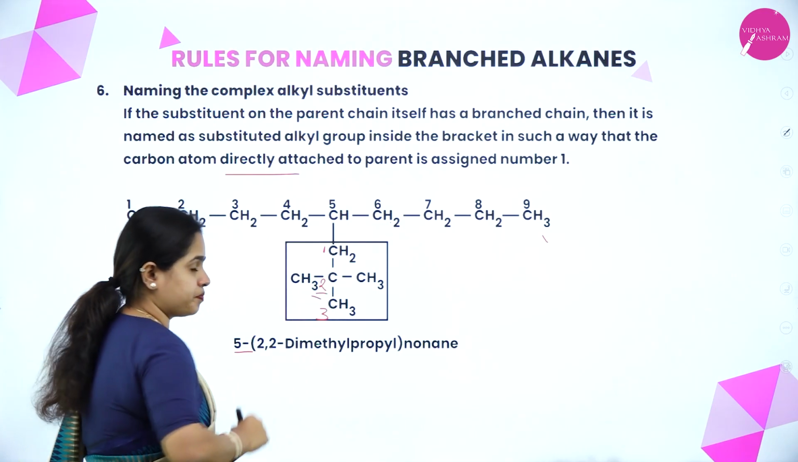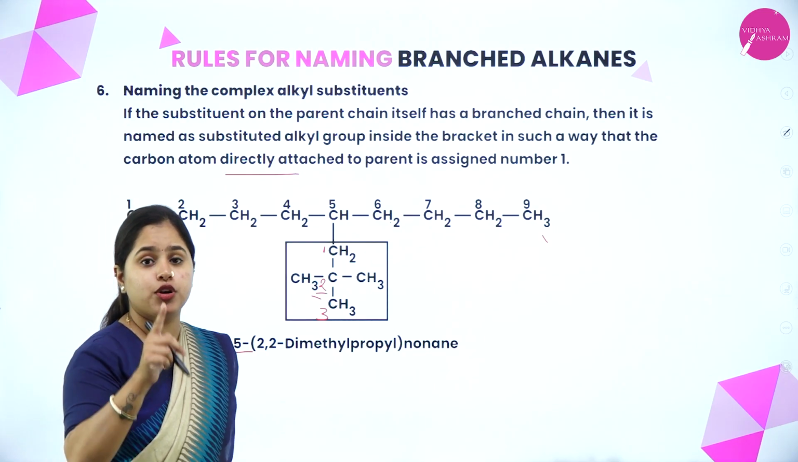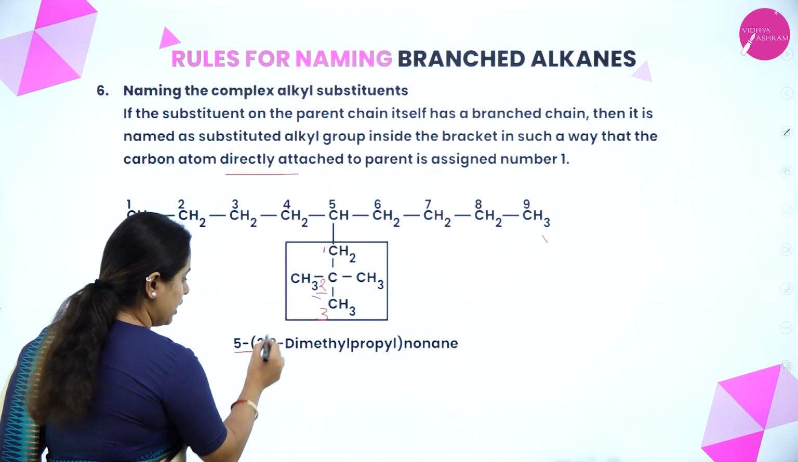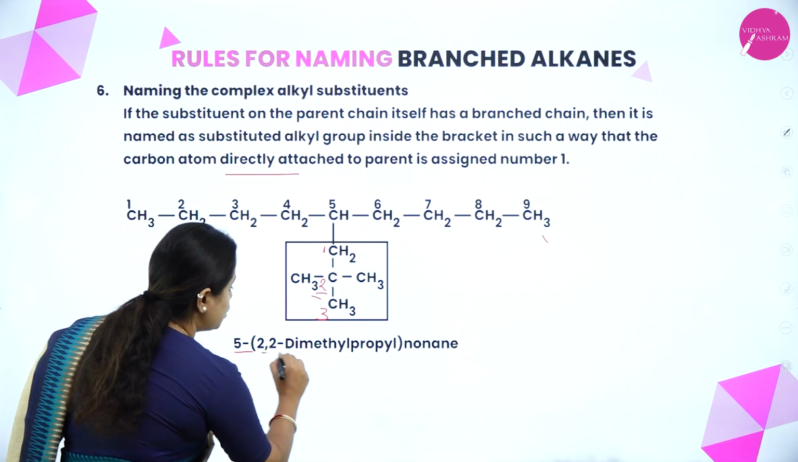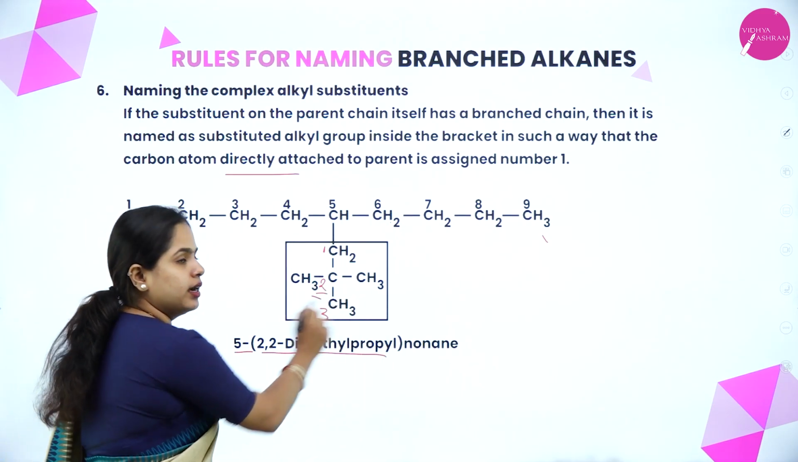On the second carbon atom, there are 2 methyl groups. So for substituents on the same carbon atom, you have to repeat the numbers. So in the bracket you have to write 2, 2 dimethyl. 2, 2 dimethyl.